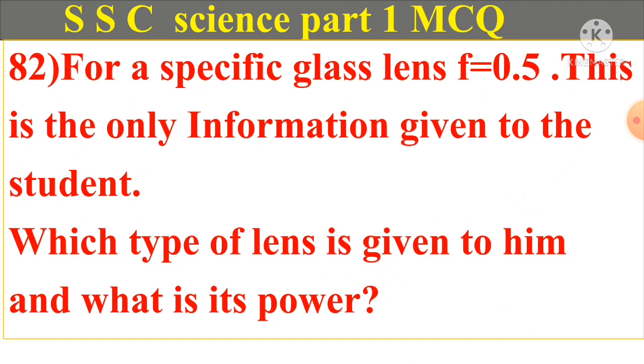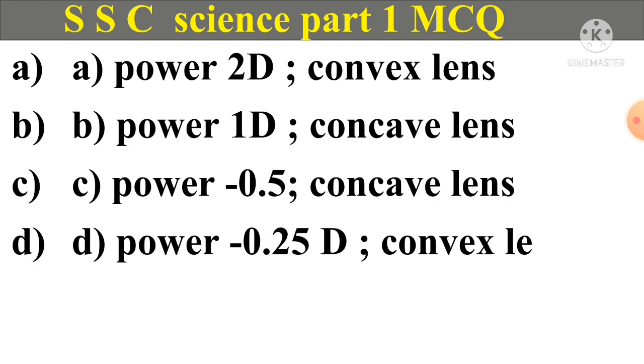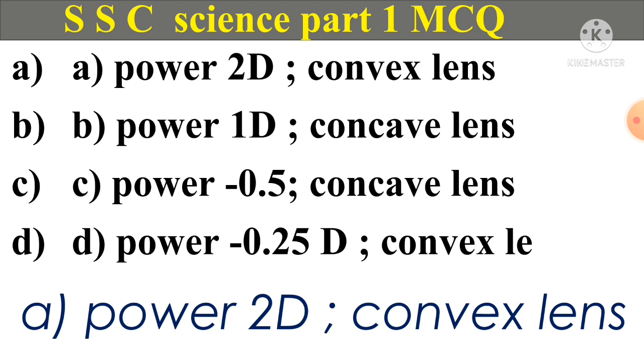Question number 82. For a specific glass lens f is equal to 0.5, this is the only information given to the student. Which type of lens is given to him and what is its power? A. Power 2D convex lens, B. Power 1D concave lens, C. Power minus 0.5 concave lens, D. Power minus 0.25 D convex lens. And answer is A. Power 2D convex lens.